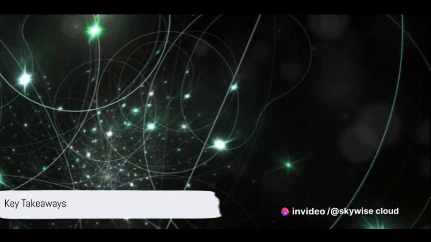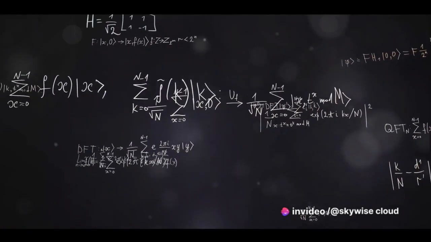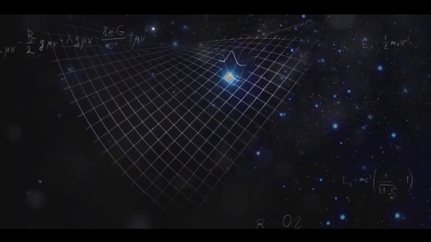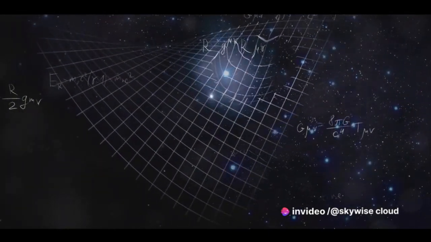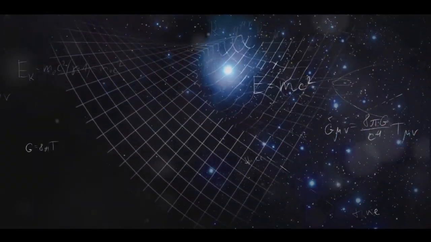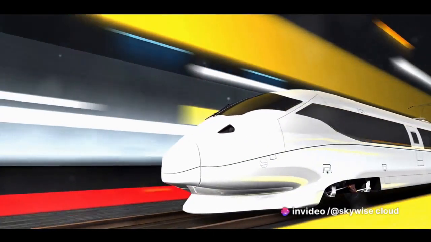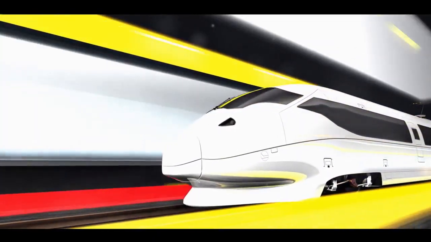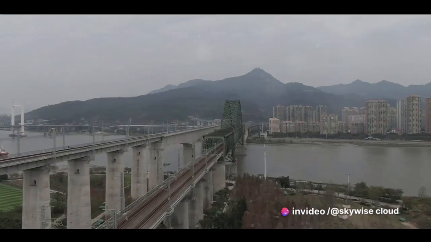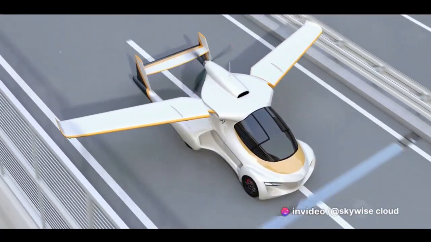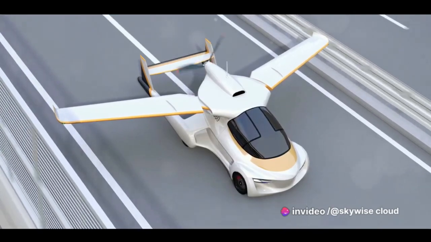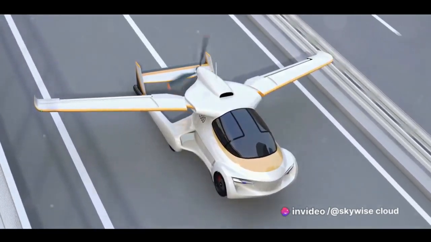The application of the McGinty equation to transportation presents a fascinating and promising future. With this equation, we can imagine ultra-efficient vehicles, designed using quantum field theory and fractal mechanics. Not only that, but our infrastructure can be reimagined, taking into account the perturbative effects of gravity. This blend of science and practical application has the potential to dramatically improve how we travel, making journeys quicker, smoother, and more sustainable. The future of transportation could very well be shaped by the McGinty equation, revolutionizing the way we travel and making our world a more efficient and sustainable place.